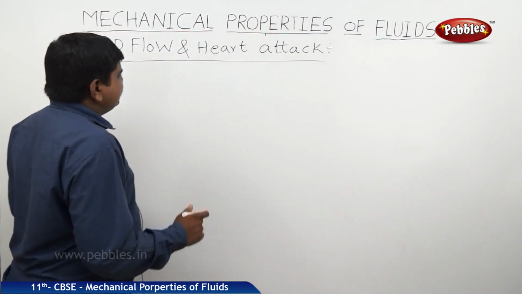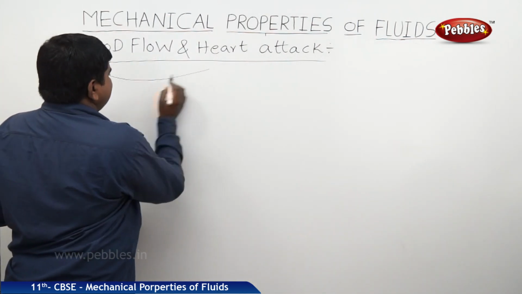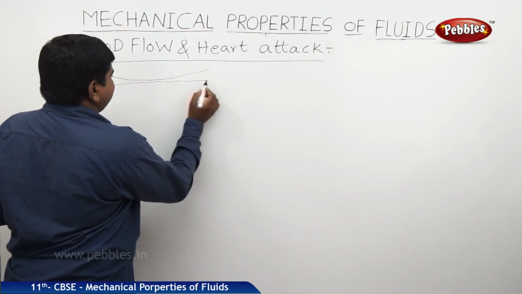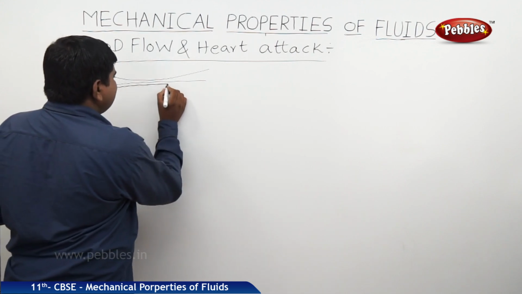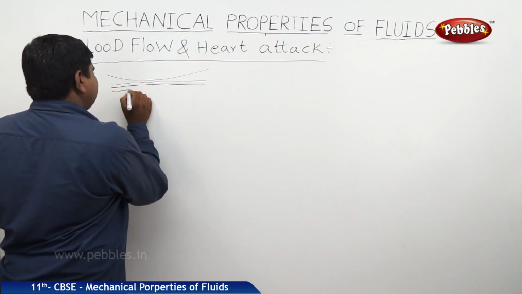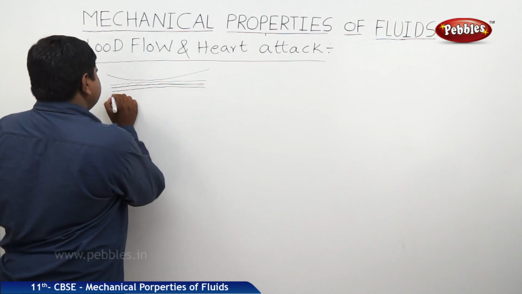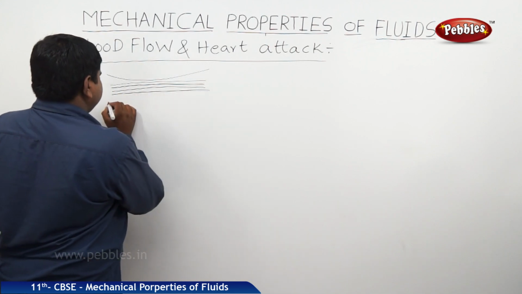So in a venturimeter, on one end we have some constricted thin gaps or thin layers which are able to pass some fluid through them, like this.